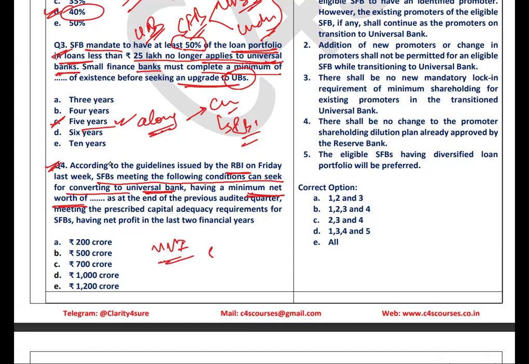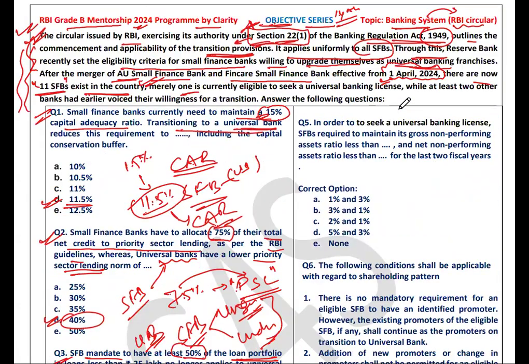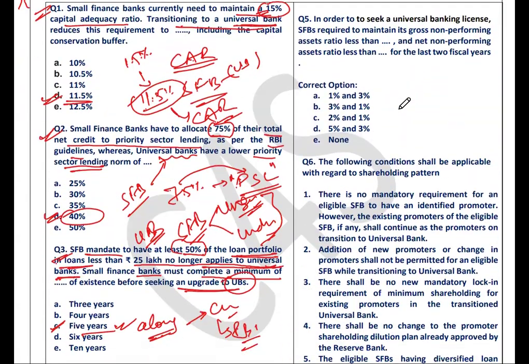All right, small finance banks have to maintain how much? 200 crore. But if they are willing to convert into a universal bank, they need to maintain a minimum net worth of 1000 crore. They should have a minimum net worth of 1000 crore in order to get the license for universal banks. Let's see question number 5 about the NPA, the gross and the net NPA.